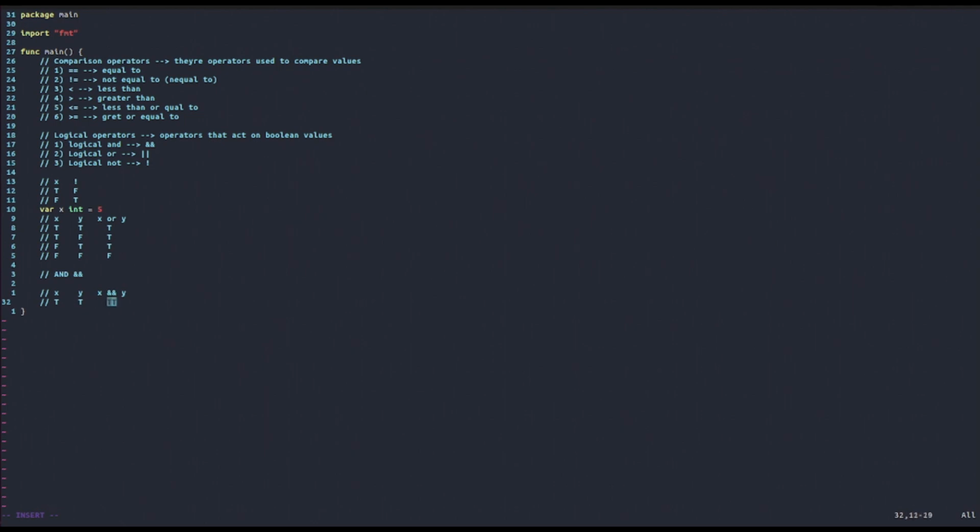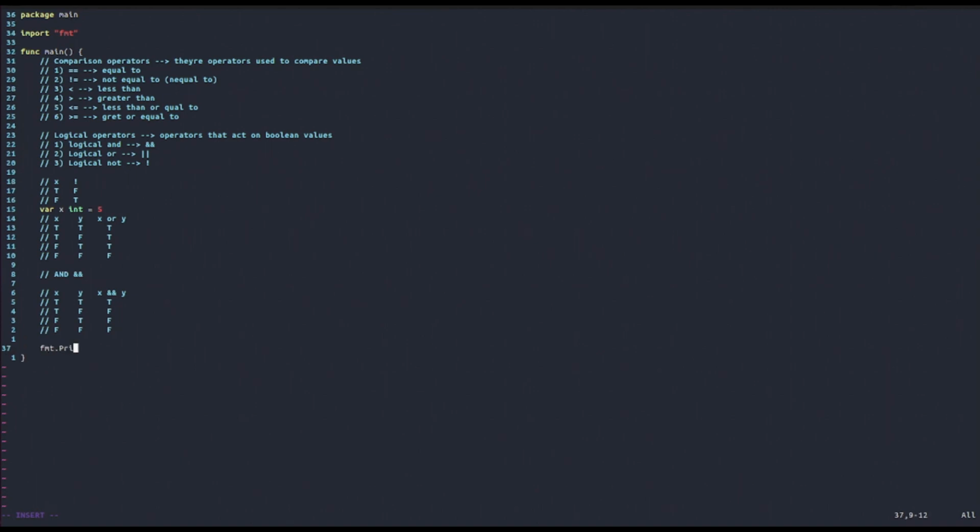Let's space it a little bit. But if one of them is false, so if either x is true and y is false, this is false. If x is false and y is true, then this is also false. And also if they're both false, then the AND operator is also false. So this is true only if both of them are satisfied, and this is why it is often used as a way to check if two conditions are valid at the same time.